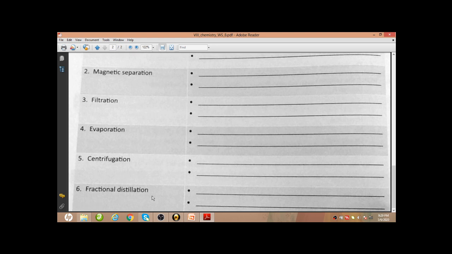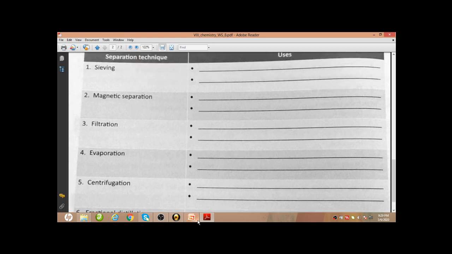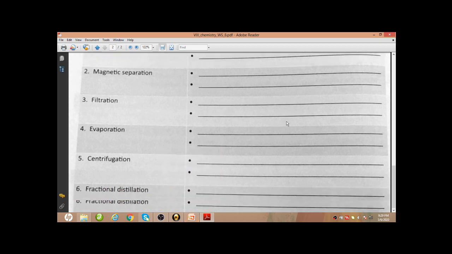Fractional distillation, this we will be using to separate miscible liquids, that means water and alcohol, and water and acetone. These are miscible liquids, so fractional distillation we can use to separate these, or to separate the components of crude petroleum also we can write. So this was the worksheet given.